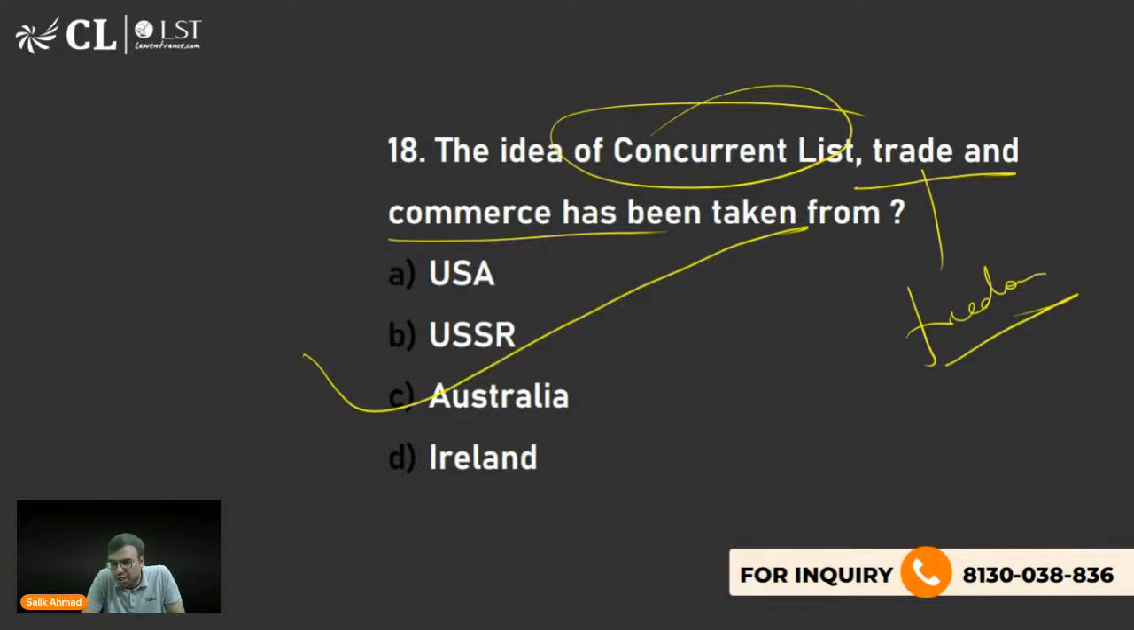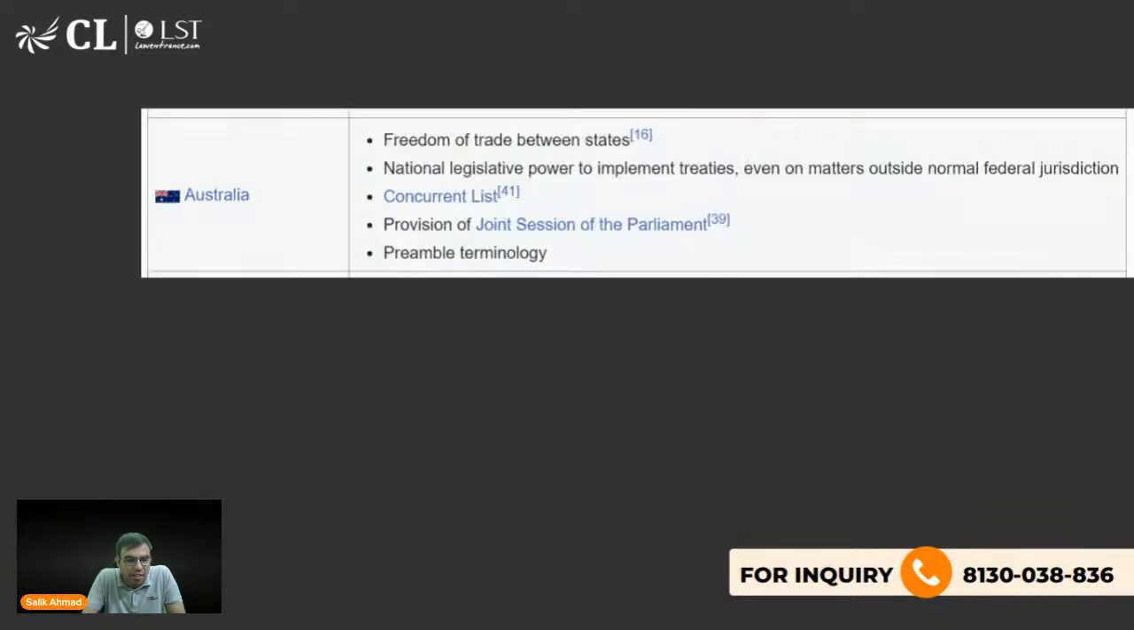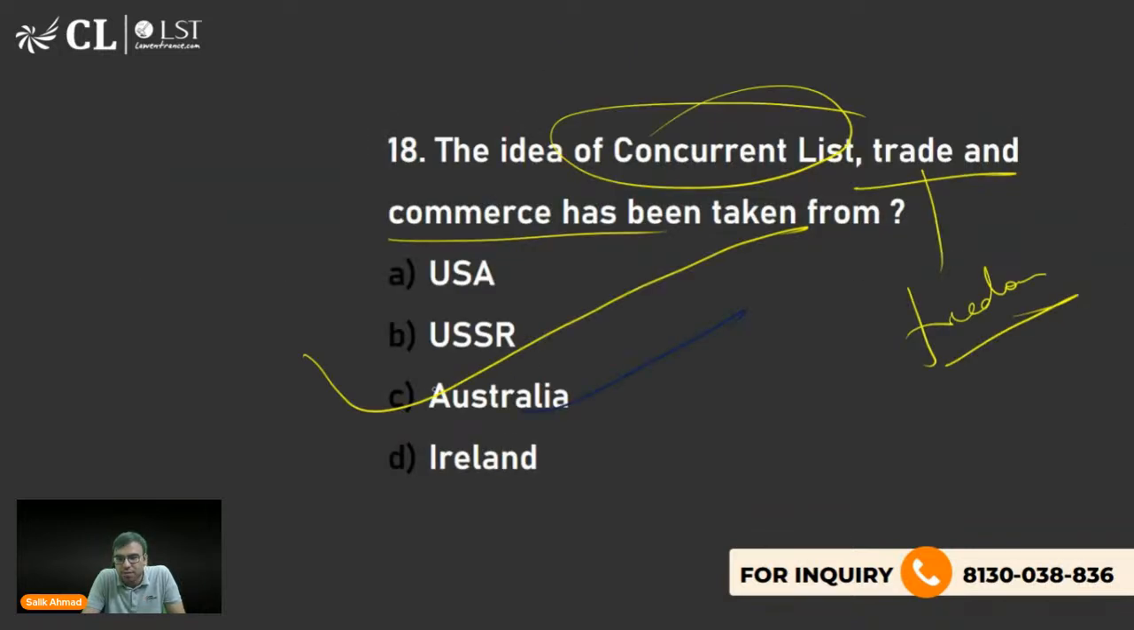Yes, Deeptakshi, Ayush, you are right. C is the right answer. So the important things we took from Australia are the concurrent list and freedom of trade between states. As far as I remember, Article 301 talks about it. Yes, Ayush, Sukh, you are right. C is the right answer.